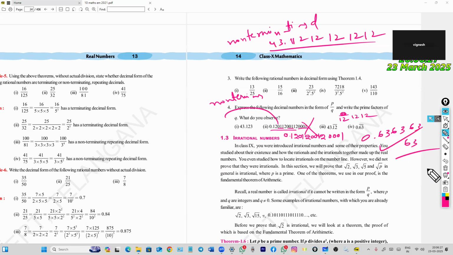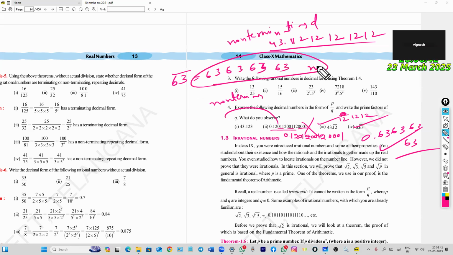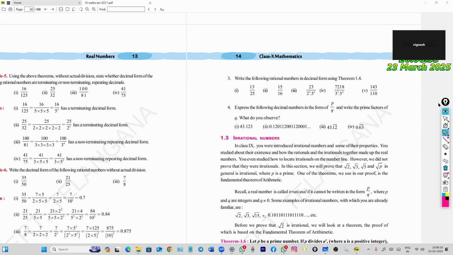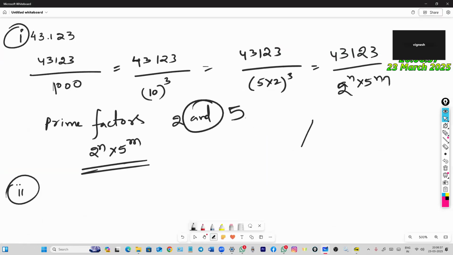These are all non-terminating decimals. Understood? If any number has a bar, it means it is continuously repeating. Because of that reason, it is called a non-terminating decimal.